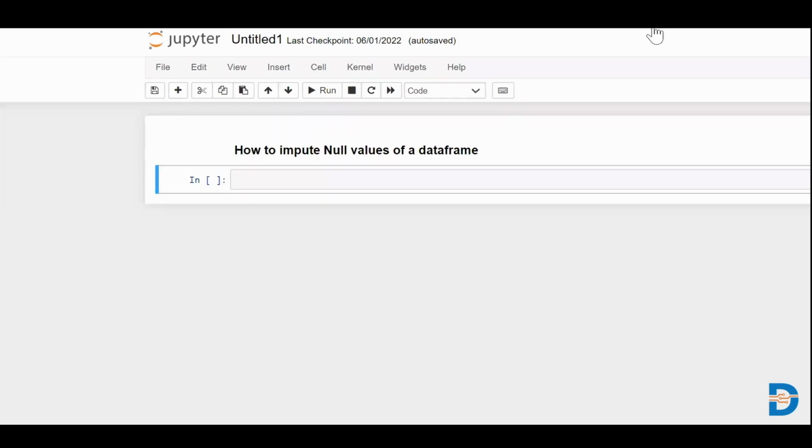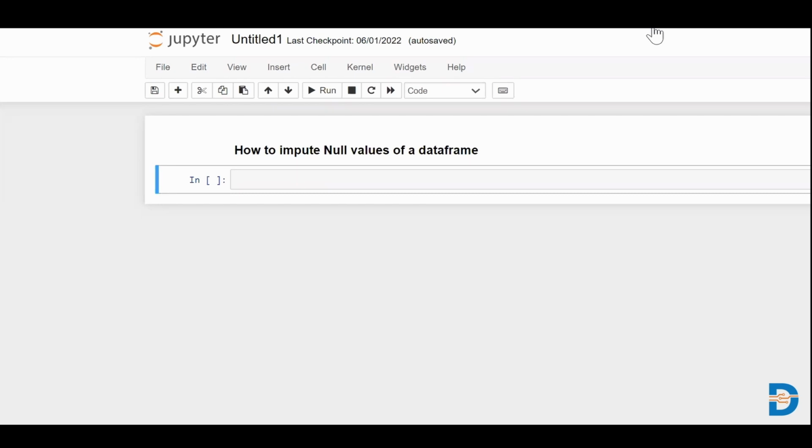Hey guys, today's Pandas interview question is how to impute null values of a data frame. In a data frame, there are certain times where a certain place is not having any value at all. When you import that kind of data into memory, by default Pandas makes those places null values.